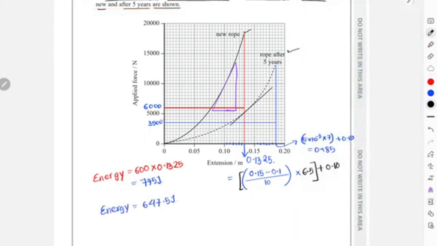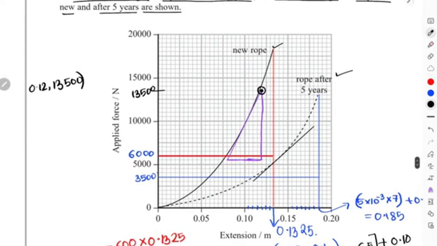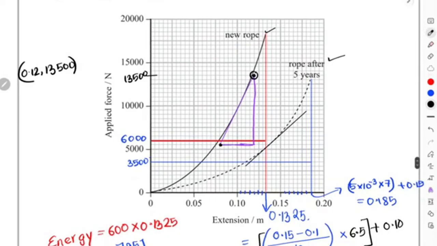The y coordinate over here is approximately 13,500. Yeah, this is 13,500, and the x-axis over here is 5 into 10 to the power of minus 3 multiplied with 4 and then added with 0.1, which is 0.12 exactly over here. So for this specific point, the coordinates that you are getting are 13,500 and 0.12.